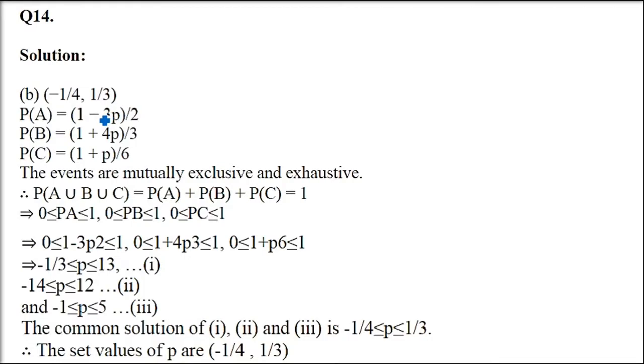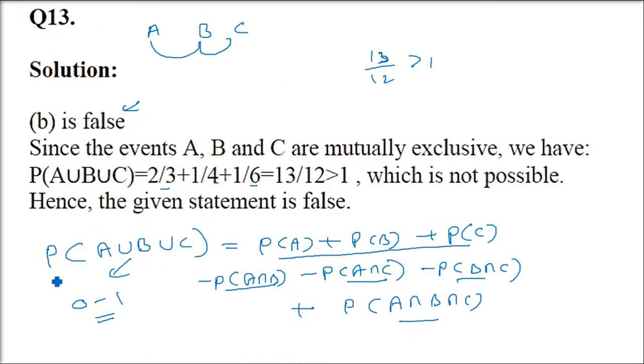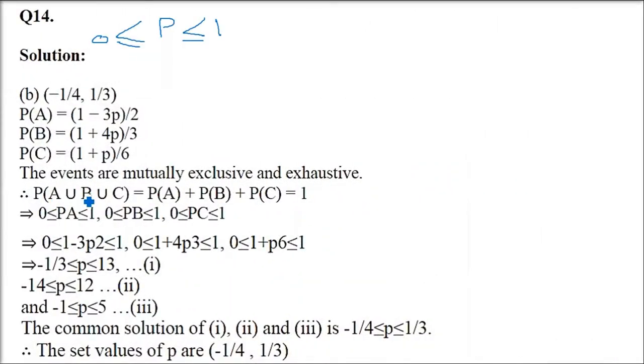The first one is they are mutually exclusive. That means, if you go back to what we saw in the 13th question, any probability has to be between 0 and 1. It has to be 0, it has to be 1 or between them. It cannot be above that. What we saw just now, P(A union B union C) with the addition theorem, is just P(A) plus P(B) plus P(C) because in our question also, they are mutually exclusive. And because they are exhaustive also, P(A) plus P(B) plus P(C) will be equal to 1.